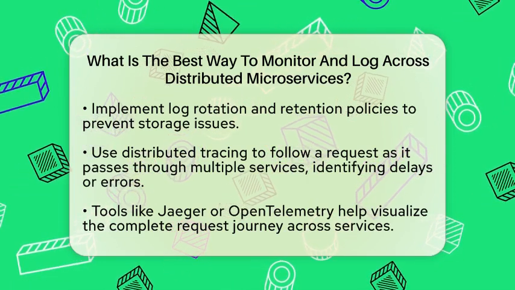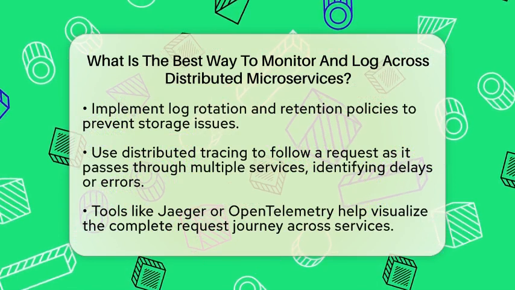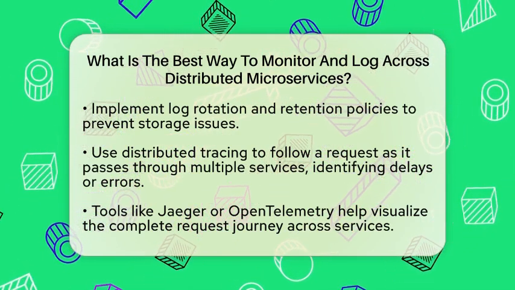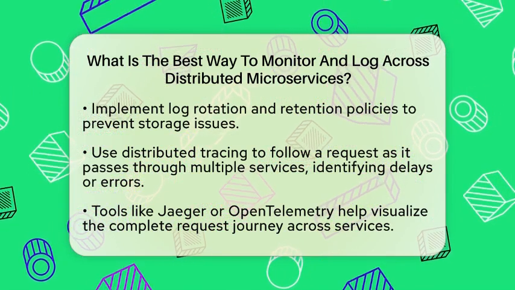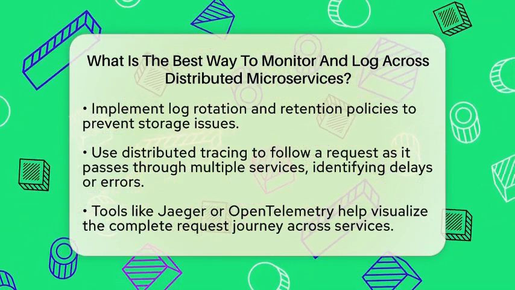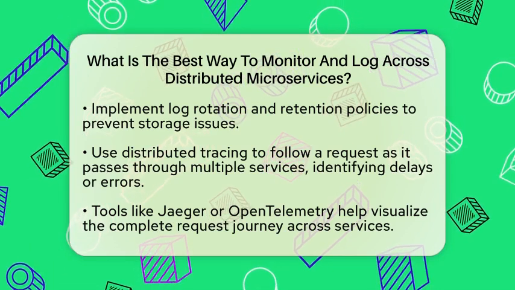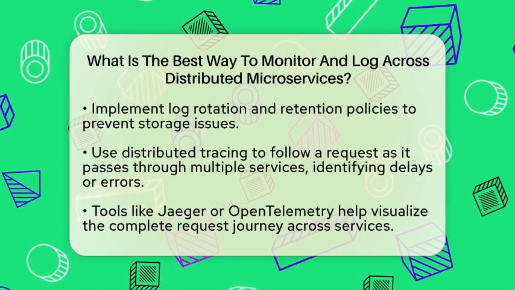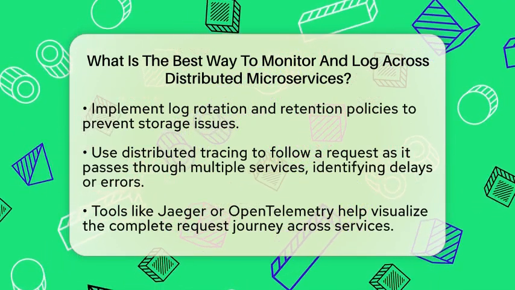Next, consider distributed tracing. This technique helps you follow a user request as it moves through multiple services. When a request starts, it gets a unique trace ID. That ID travels with the request across all services involved. With tracing tools like Jaeger or OpenTelemetry, you can visualize the entire journey of a request. This makes it easy to spot where delays or errors happen.